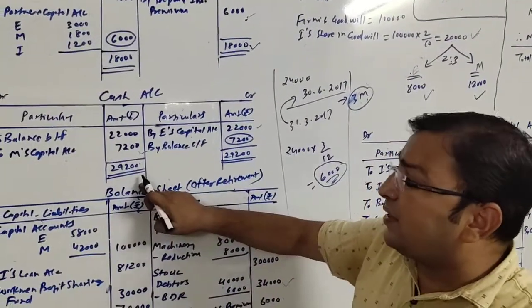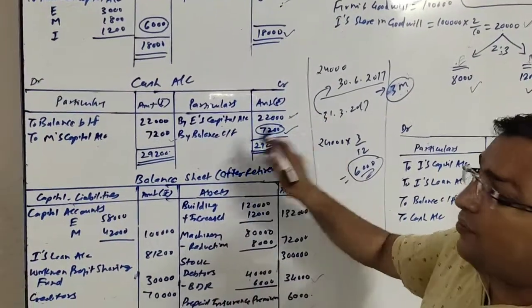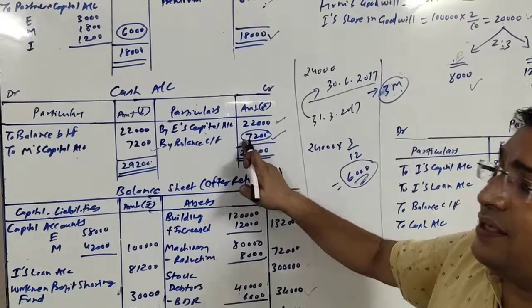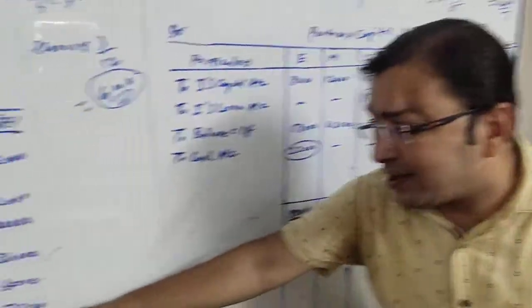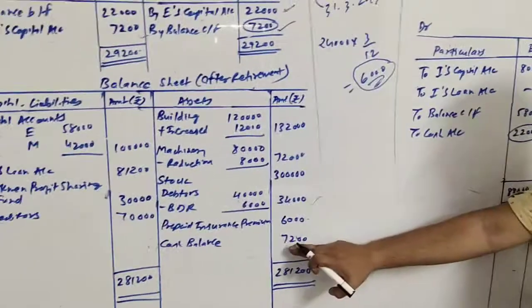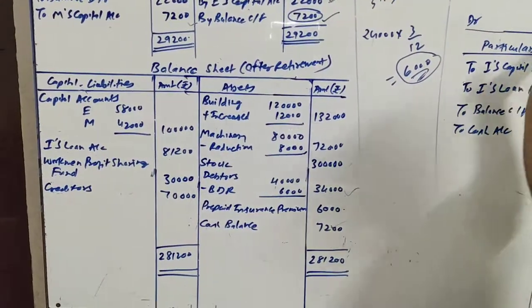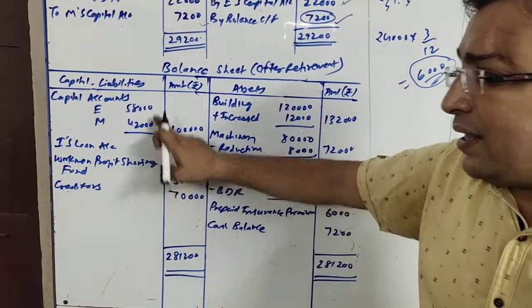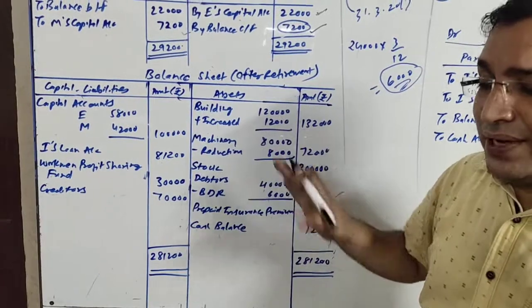The debit total is 29,200, on the credit side only one amount is there, so the difference is 7,200, by balance carry forward, and this 7,200 is the closing balance of cash, which will be written at the asset side of the balance sheet. So here cash balance 7,200, and the closing capital we found, we will be writing here, 58,000 and 42,000. So we have finished everything.